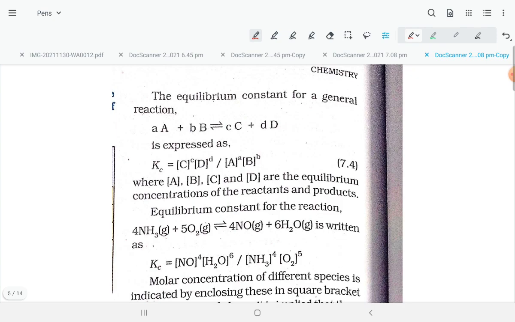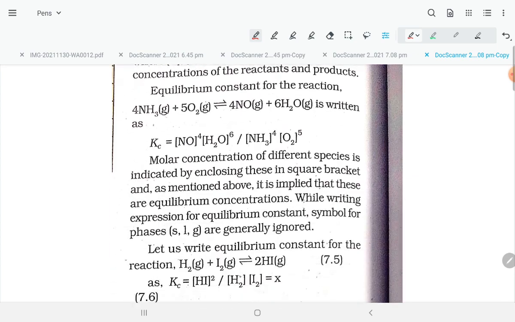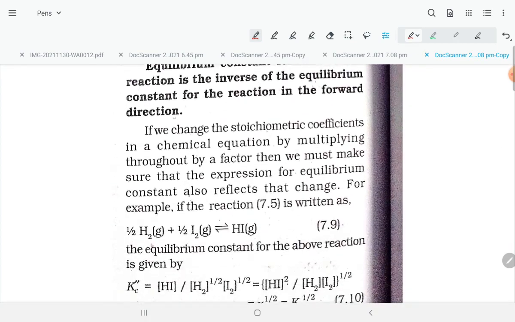So if I have a moles of A plus b moles of B giving c moles of C plus d moles of D, then Kc is equal to [C]^c [D]^d upon [A]^a [B]^b. So this is what the equilibrium concentration expression is.